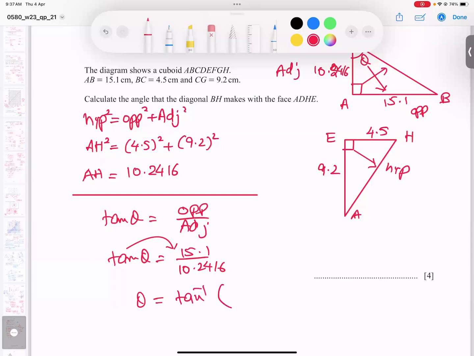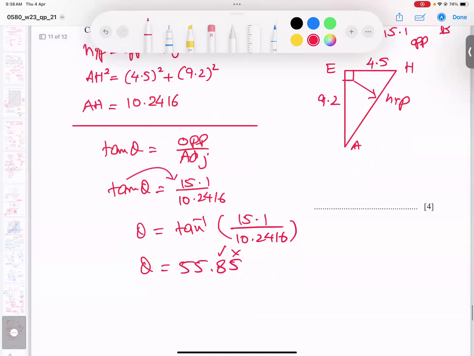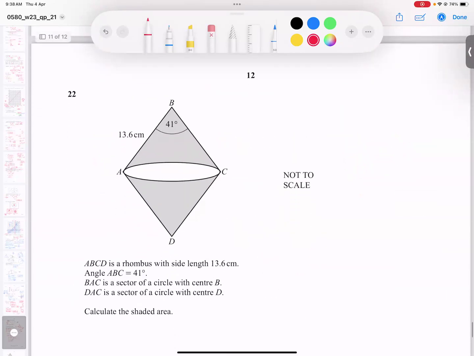And I simply type in the calculator now, and I will get my answer. So tan inverse of 15.1 divided by 10.2416. And my answer is coming here, 55.85. If I round this, I don't need the extra digit, so 55.9 degrees. And I believe the point is very clear. Alhamdulillah Rabbil Alameen.